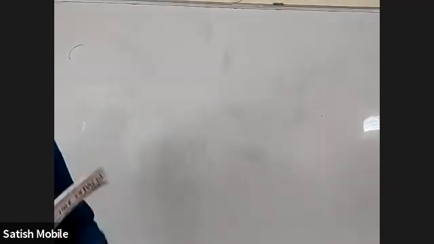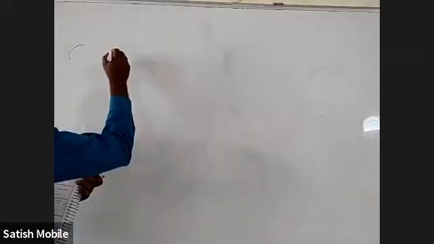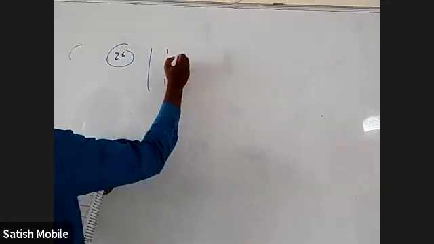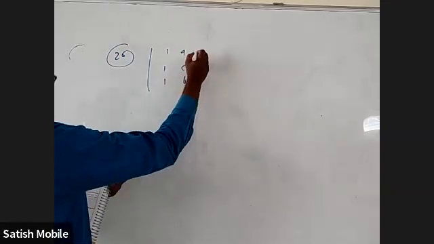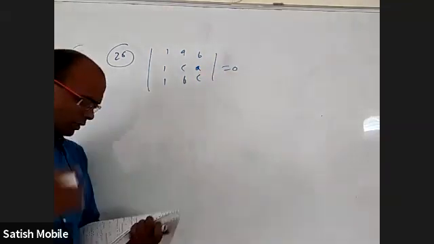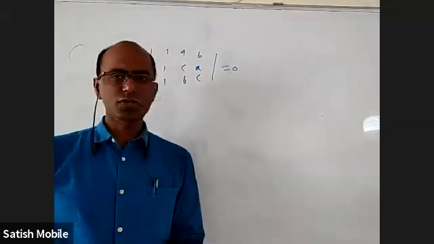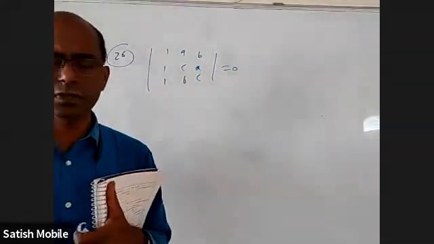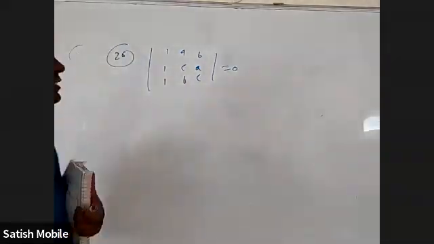Okay, next, 26. 26 is very easy. It is the determinant with rows 1, 1, 1, A, C, B and B, A, C equal to 0. In determinants also, I kept questions in order where for the beginning questions you don't have to do anything, just expand the determinant, that's all. You don't have to use any concepts of how to do determinants easily, just expand.